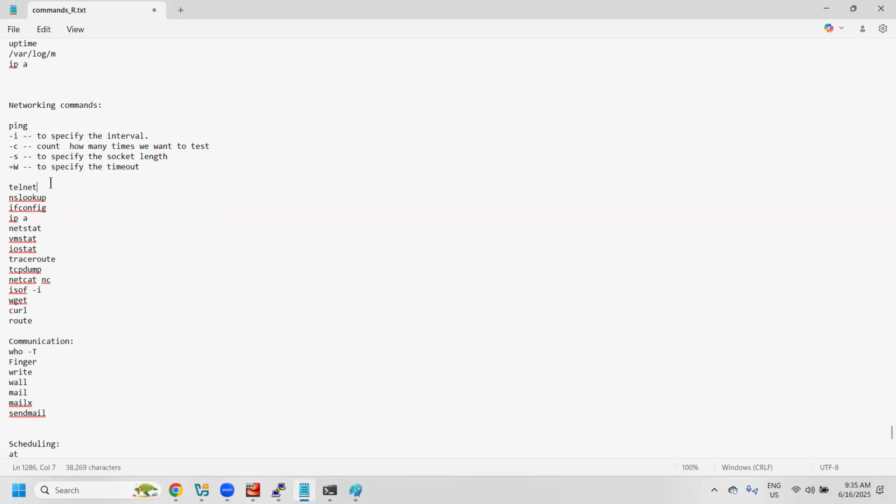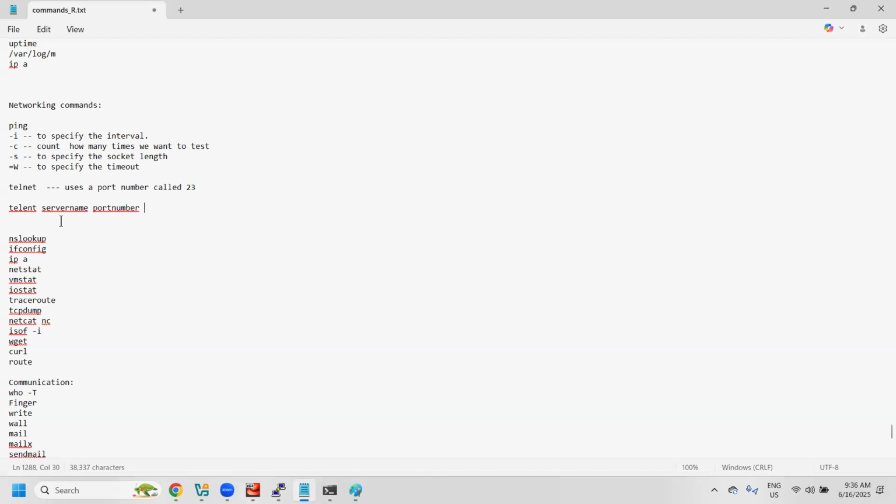Now we'll discuss telnet. Telnet is a next level command, and it uses port numbers. It uses a port number called 23. The syntax of telnet is: telnet, then the server name, then the port number.